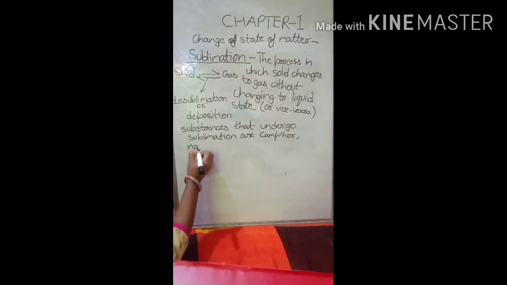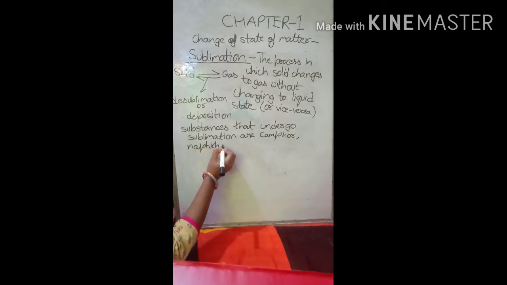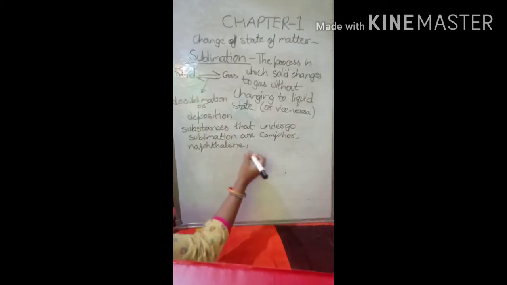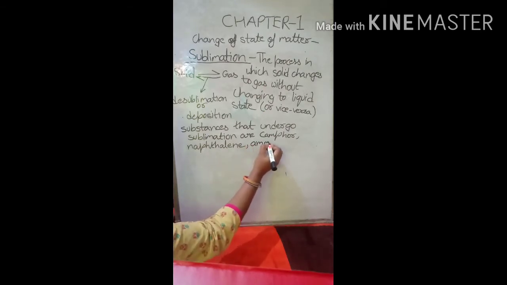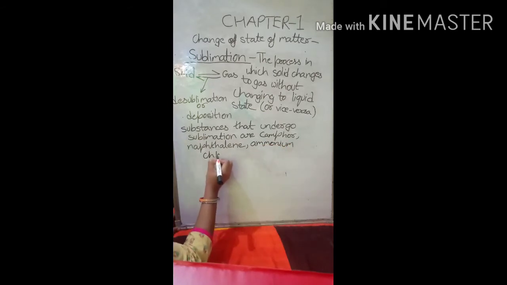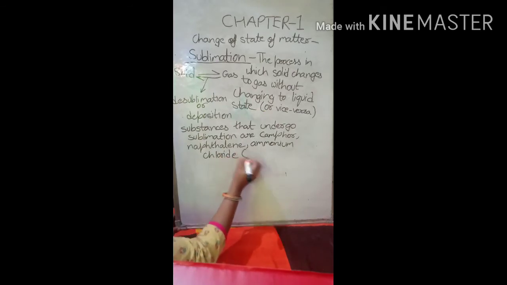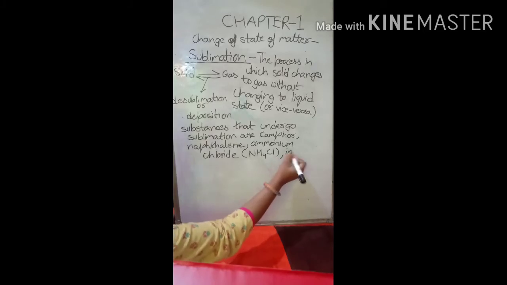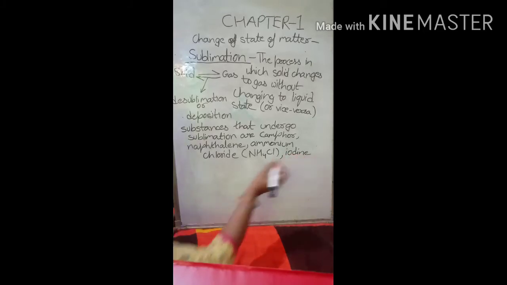Camphor, or naphthalene balls, are put into the cloth boxes to prevent the cloth from pests. So naphthalene, then ammonium chloride. It is easily available in the lab, and the formula is NH4Cl. And iodine also shows the process of sublimation. Solid iodine directly changes to gas.